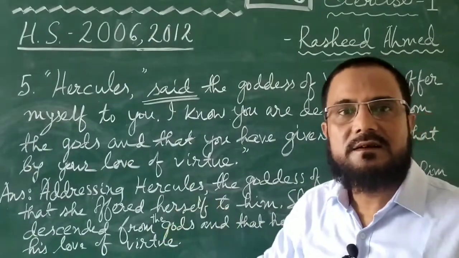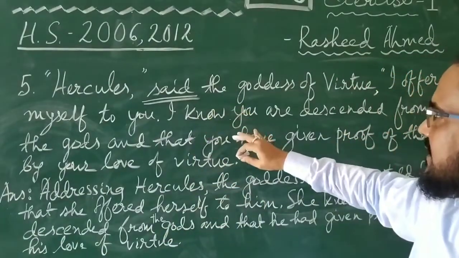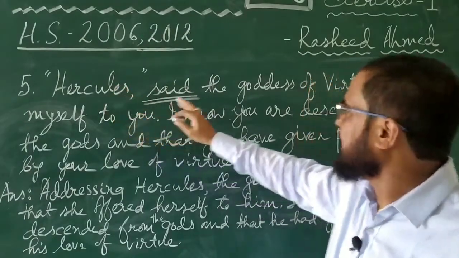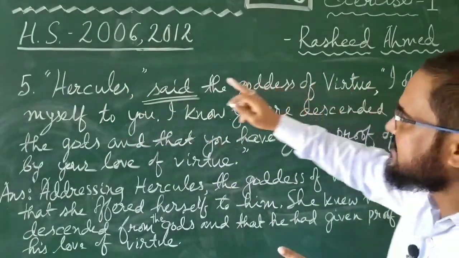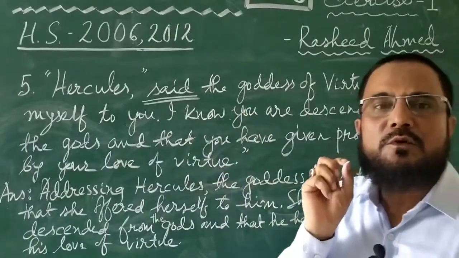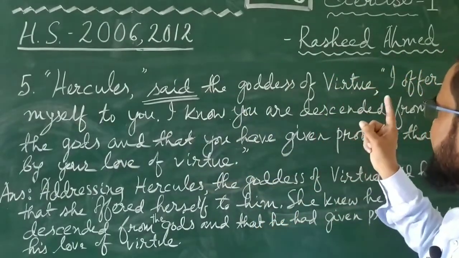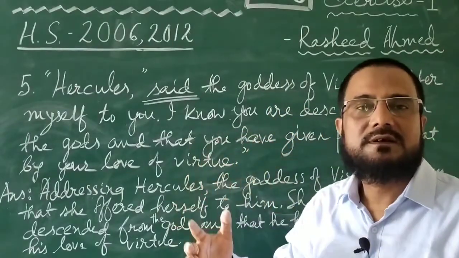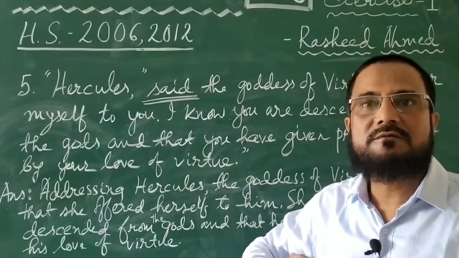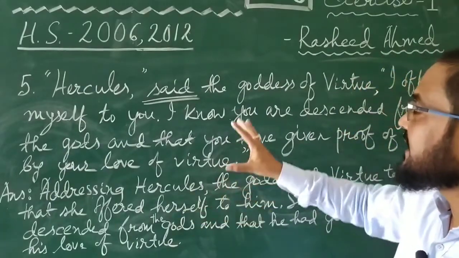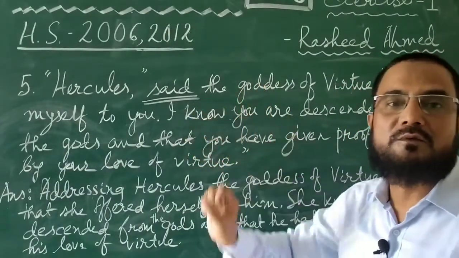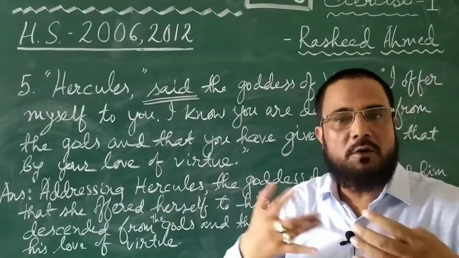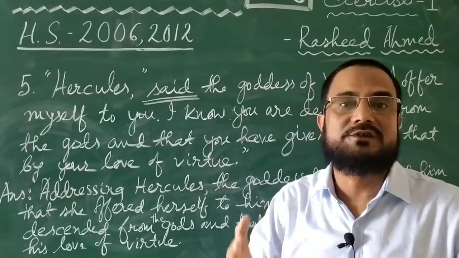But instead of that, we got another sentence like this. First, a single word is used here, and then quotation again. It means this is a continuation. What is most important here is that this could have been said, the goddess of virtue said to Hercules. Instead of that, you see, Hercules, the word is within inverted commas. This means the goddess of virtue, before she spoke her words, addressed Hercules.